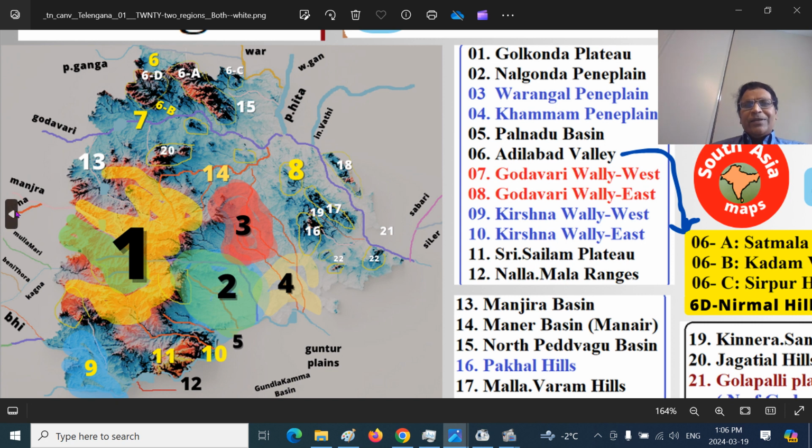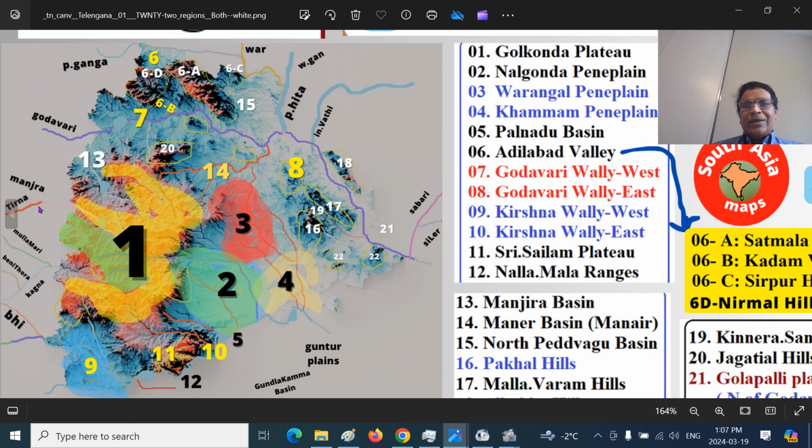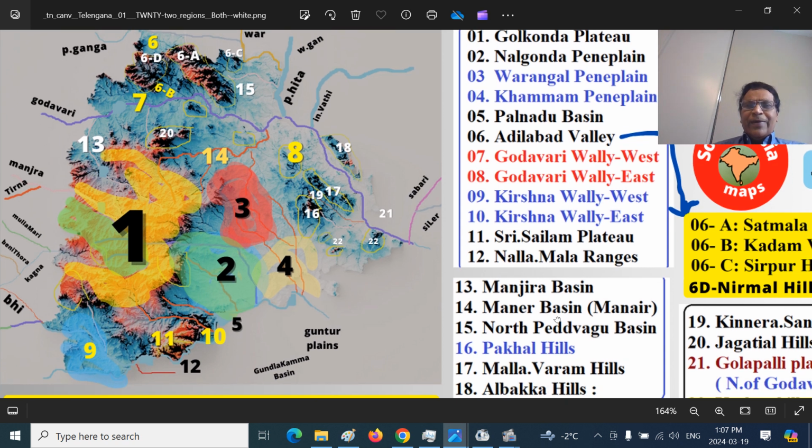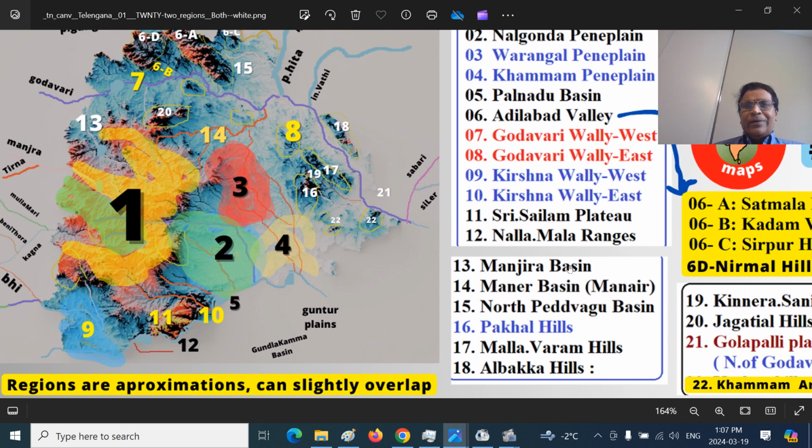This is its tributary, Tirna River. So, eastern part of Golconda Plateau, we have Maner River Basin. This is the Maner River Basin, that is the tributary of Godavari Nadi and Godavari River. That is the right hand tributary. As the river flows, these are the right hand tributaries, these are the left hand tributaries. Maner River, the spelling may differ in different sources, so I have given popular spellings here.